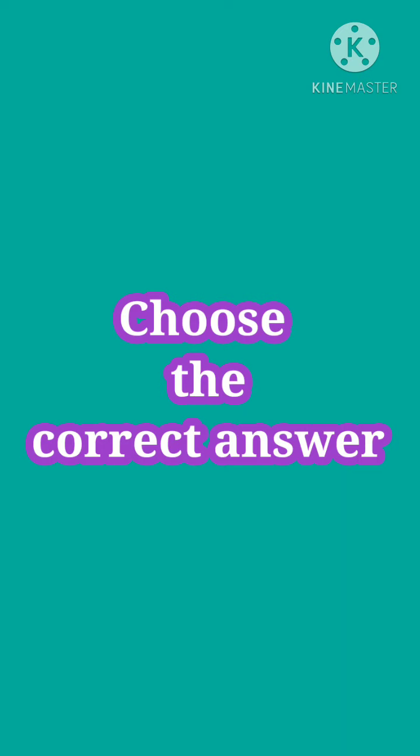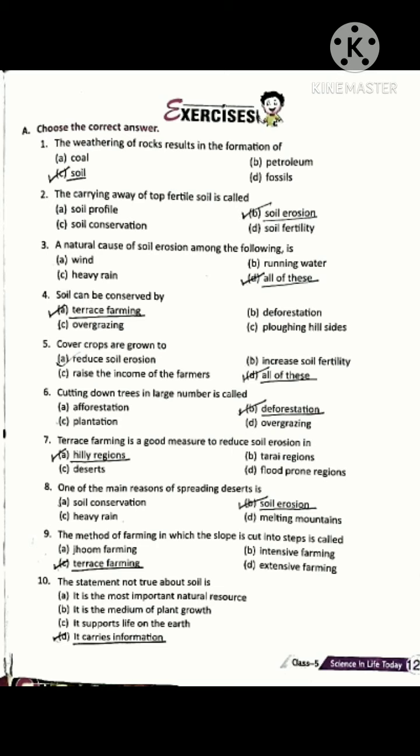Now first question. The weathering of rocks results in the formation of: A, coal; B, petroleum; C, soil; and D, fossils. Option C is correct, soil. The weathering of rocks results in the formation of soil. Option C is correct.